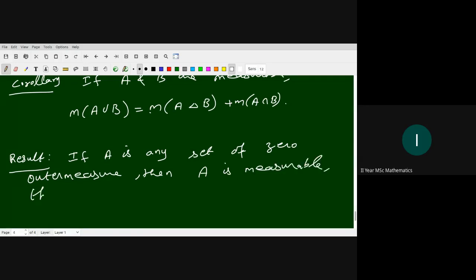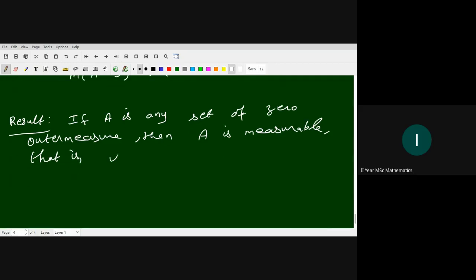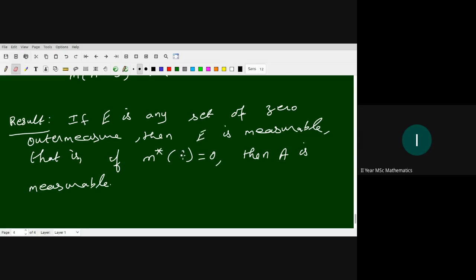That is, if M star of A is 0, then A is measurable. So we use E notation. So take E as a set.